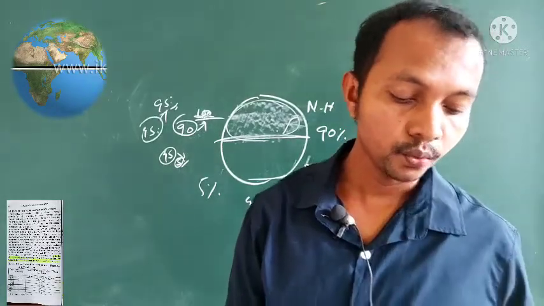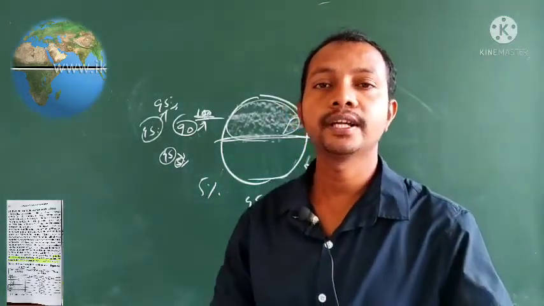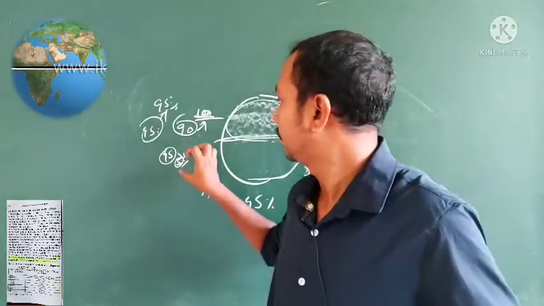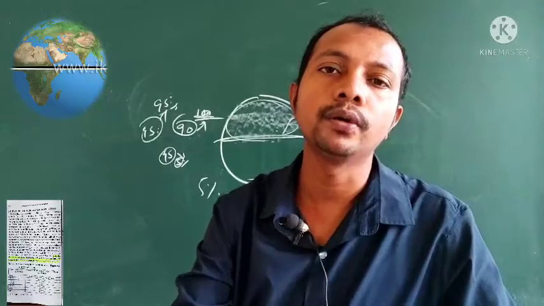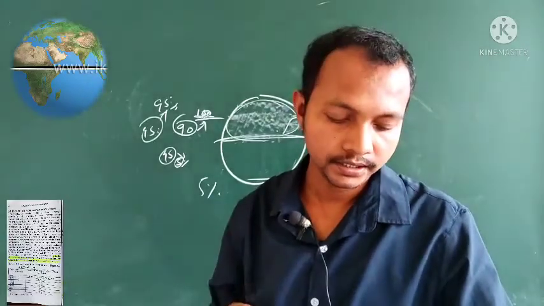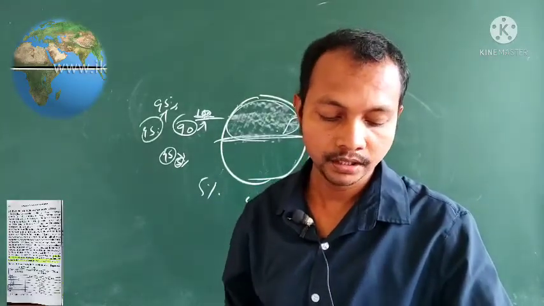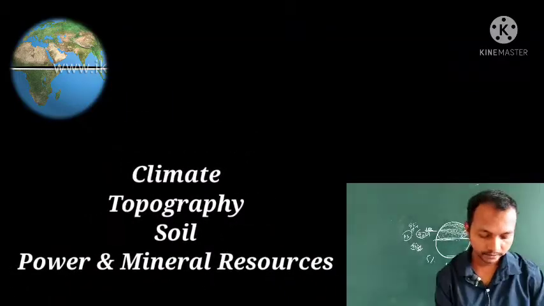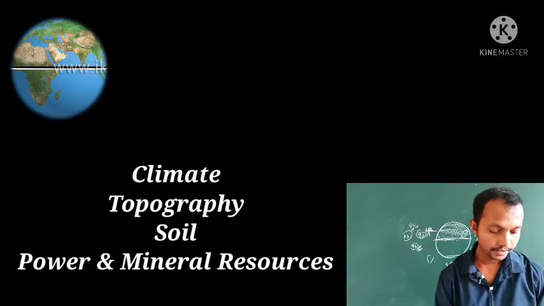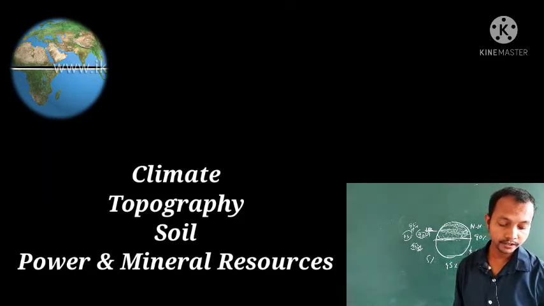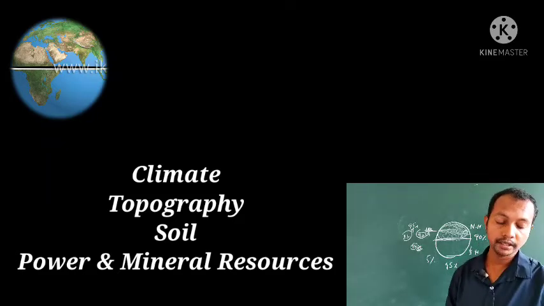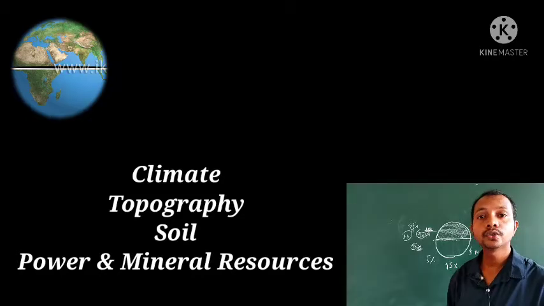Now dear friends, what led the people to get divided and come to the 5% land alone? Some of the factors are climate, topography, and soil of a place, and power and mineral resources, and many more. So those factors we shall be discussing in the next class.